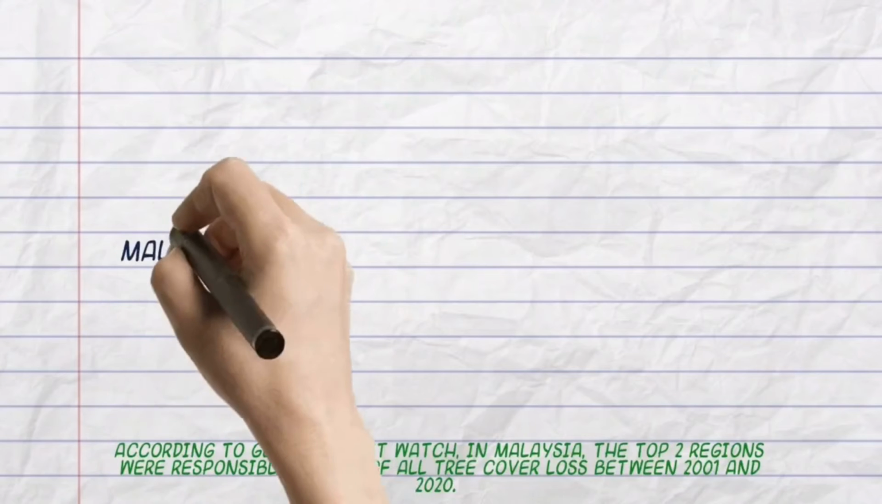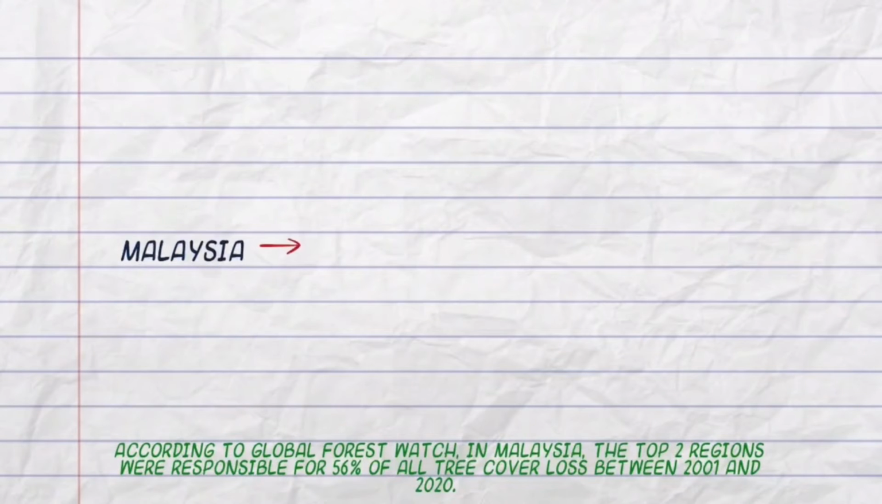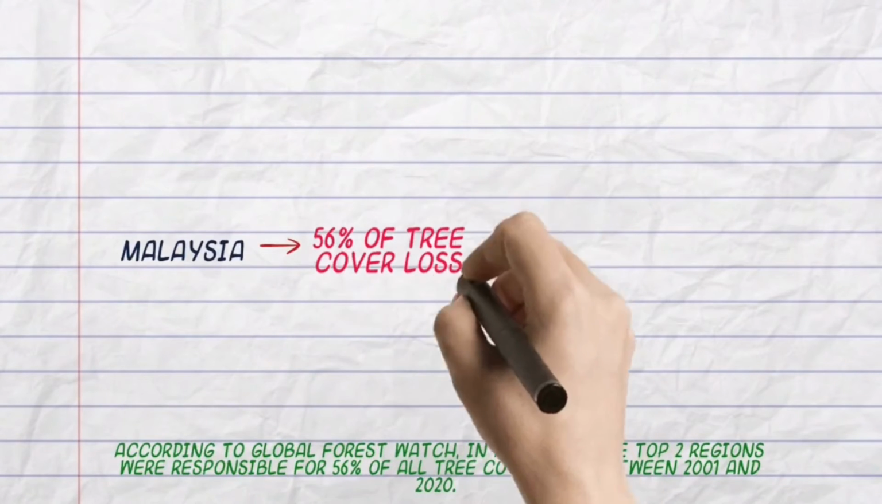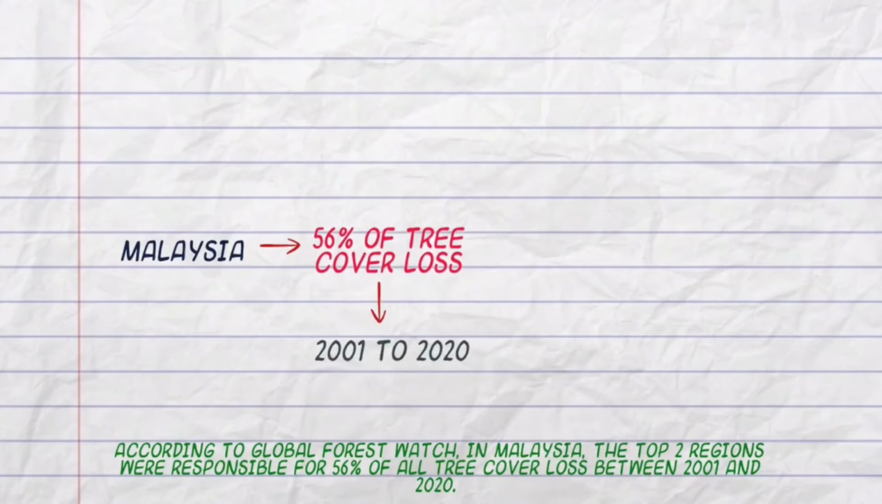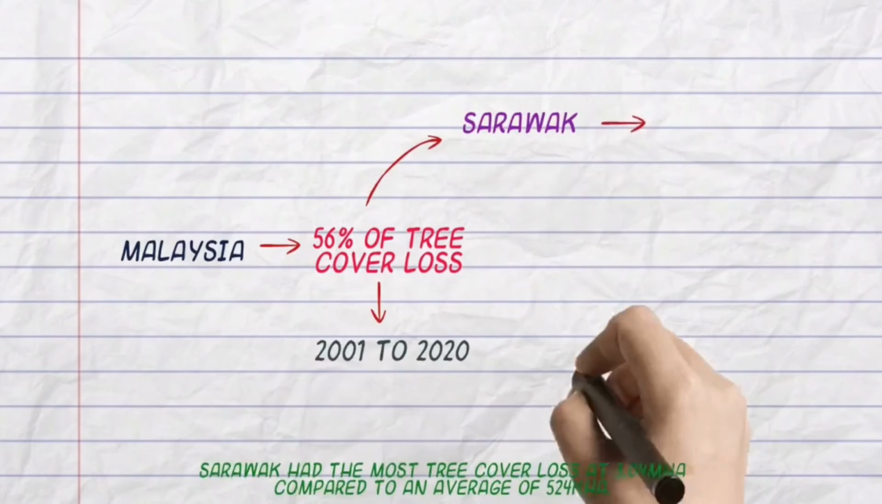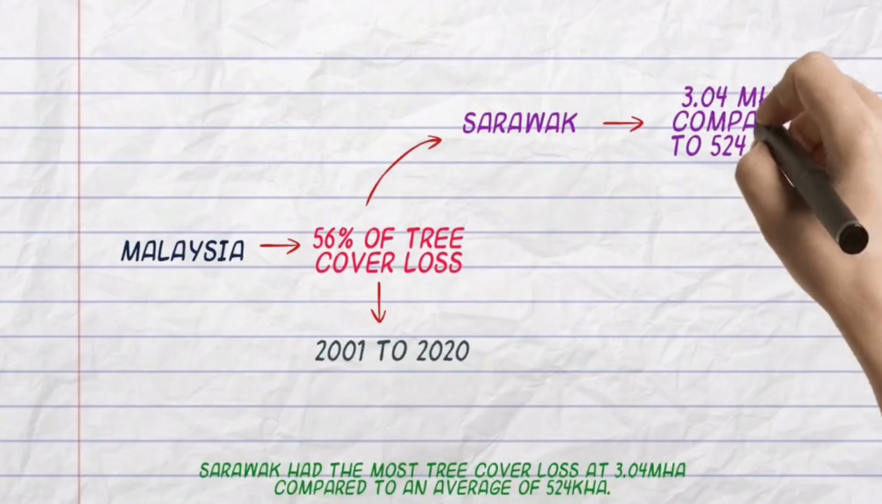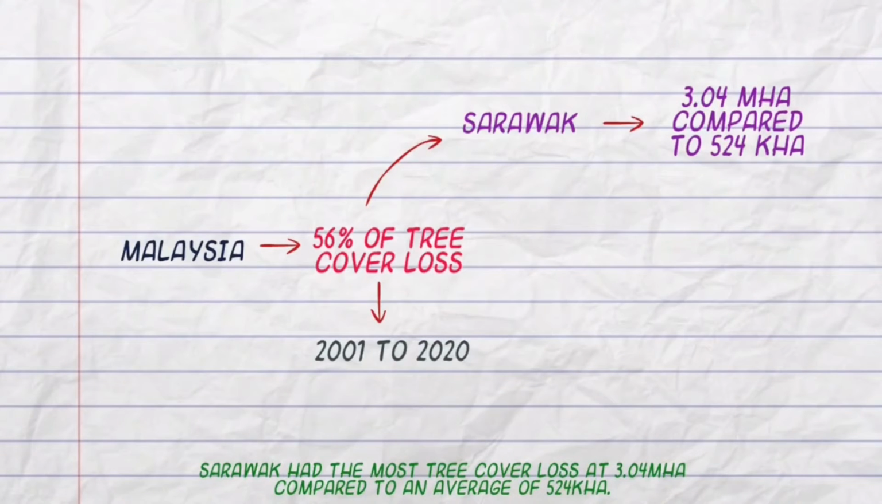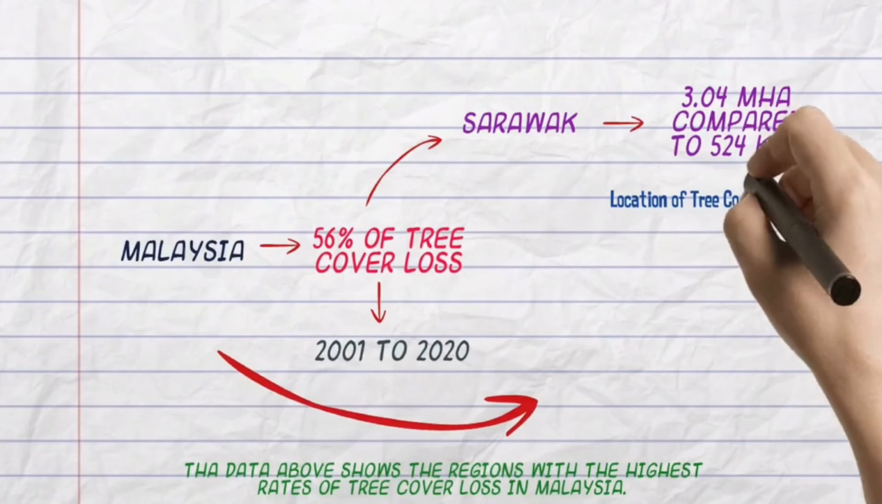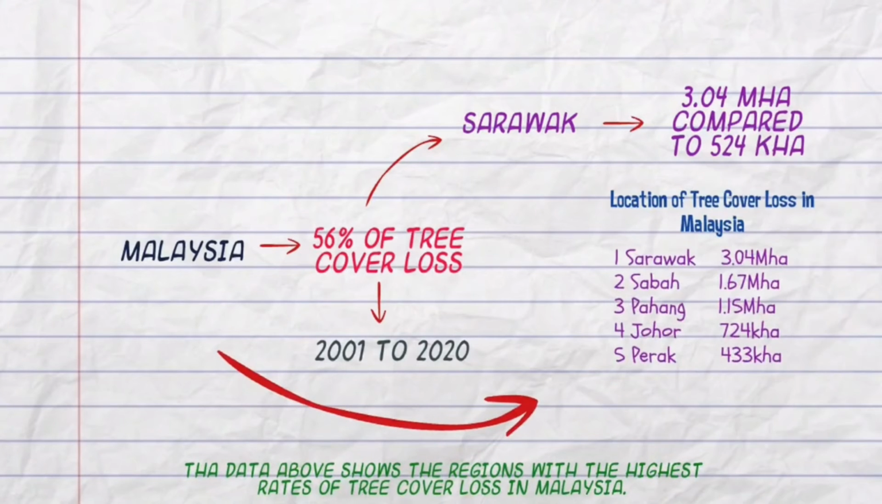According to Global Forest Watch in Malaysia, the top two regions were responsible for 56% of all tree cover loss between 2001 and 2020. Sarawak had the most tree cover loss at 3.04 megahectares compared to an average of 524 kilohectares. The data above shows the region with the highest rate of tree cover loss in Malaysia.